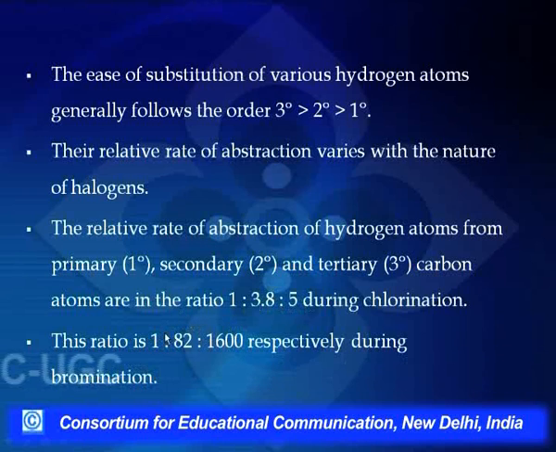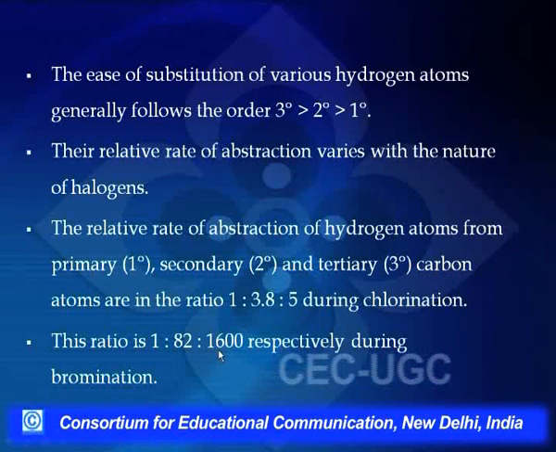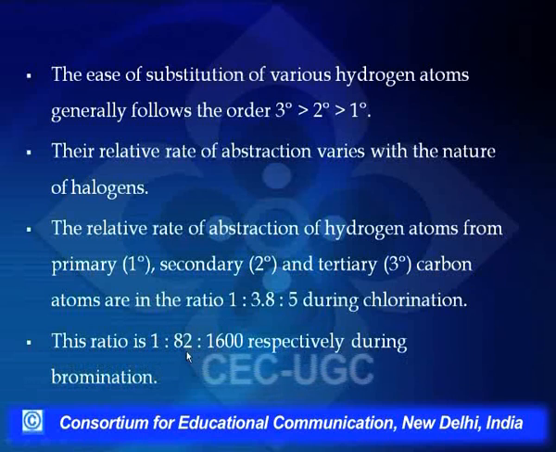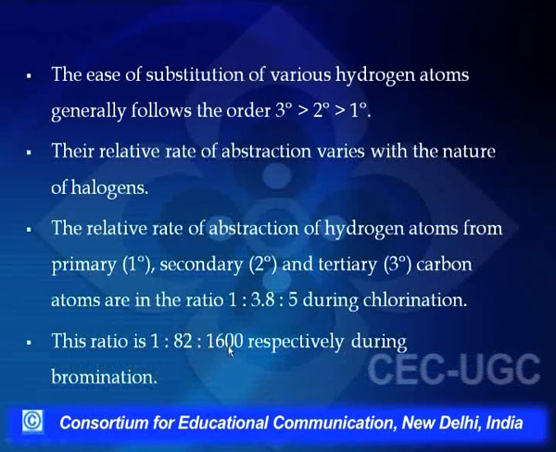Bromine, the selectivity here is 1 is to 82 is to 1600. That is, the probability that it will react with a primary hydrogen is 1, with the secondary hydrogen 82 times, and 1600 is for tertiary.